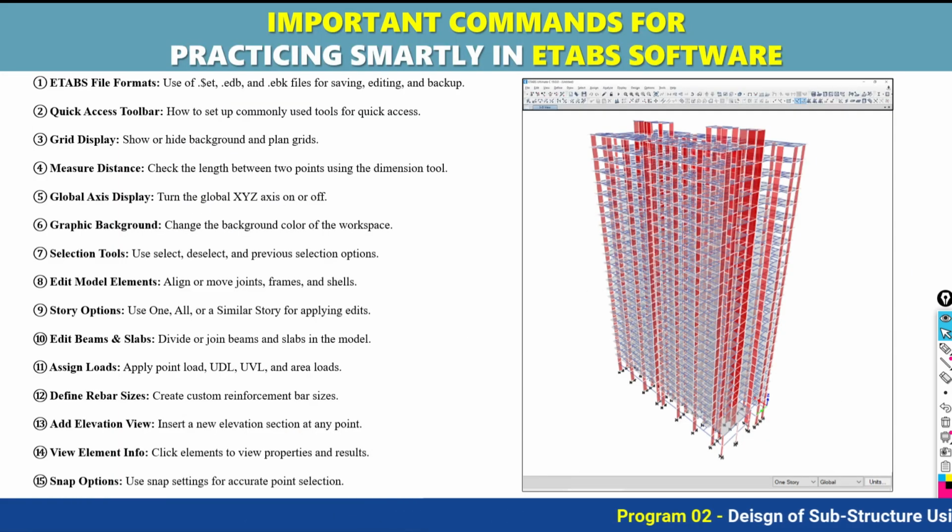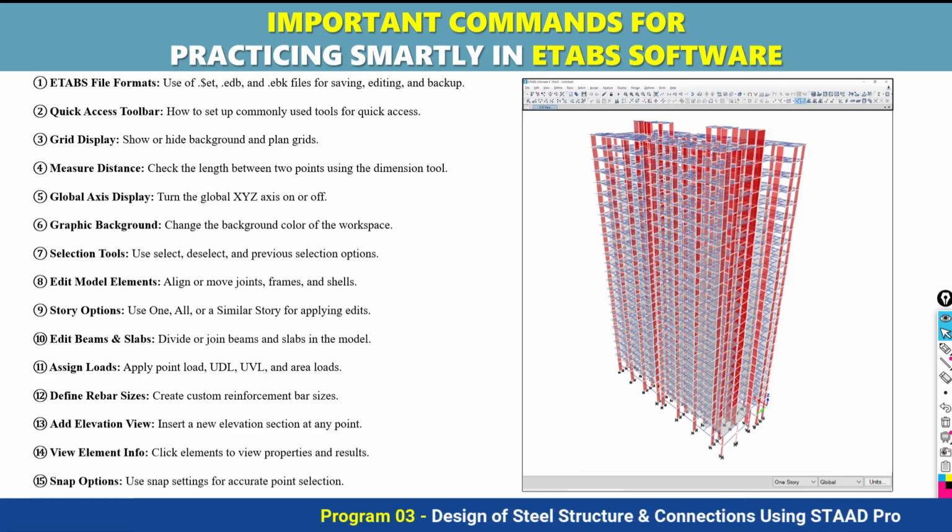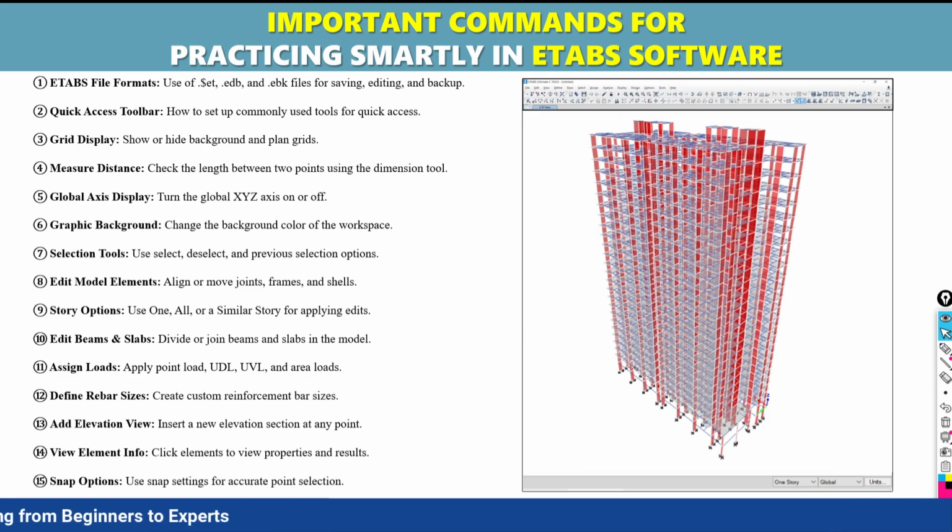Now secondly, we will discuss the commands of the software and how to handle it smartly. There are two ways to use the software: a basic way and a smart way. In a short period of time, how can you complete even big modeling? What are the different file formats of the ETAP software and their importance? If you are going to work between different versions, say 19 and 20, or 15 and 21, what will happen? How do you tackle the problems caused by a change of version?